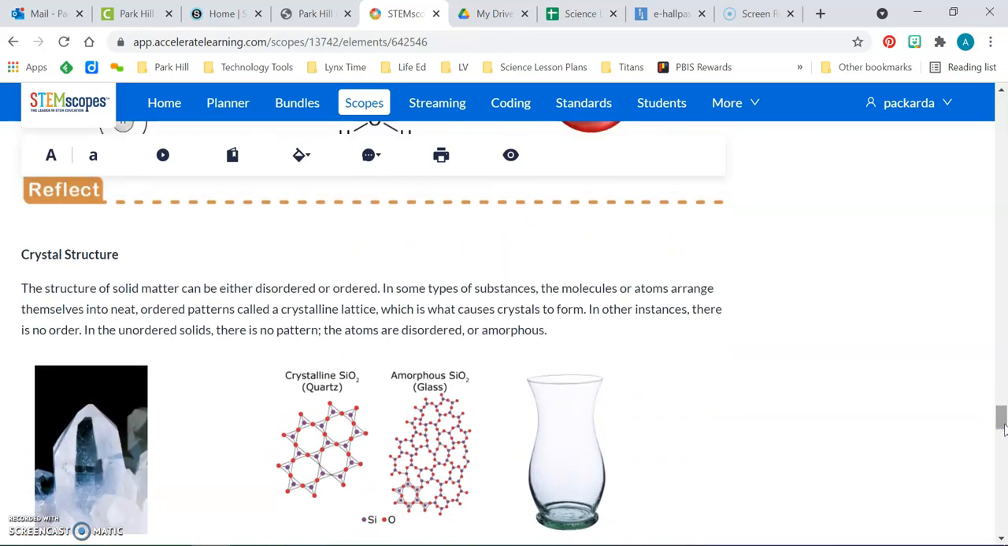Reflect. Crystal structure. The structure of solid matter can be either disordered or ordered. In some substances, the molecules or atoms arrange themselves into neat, ordered patterns called a crystalline lattice, which is what causes crystals to form. In other instances, there is no order. In the unordered solid, there is no pattern. The atoms are disordered or amorphous.